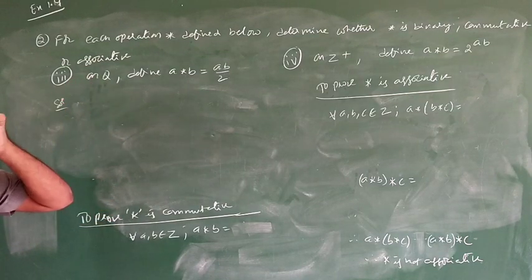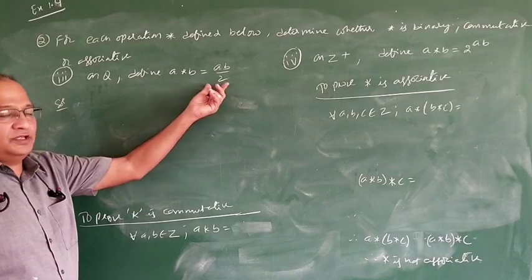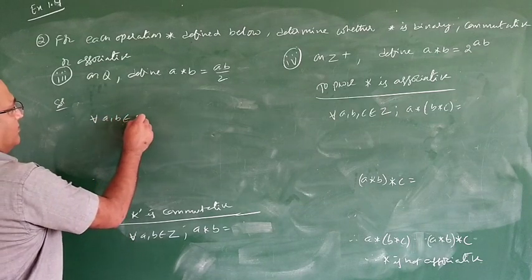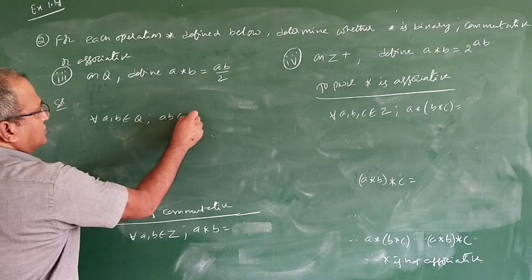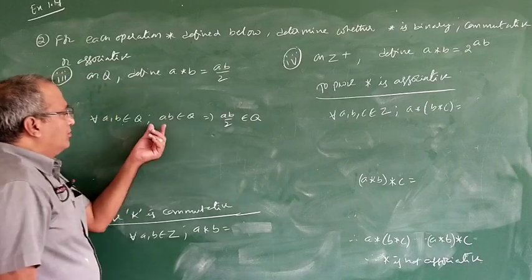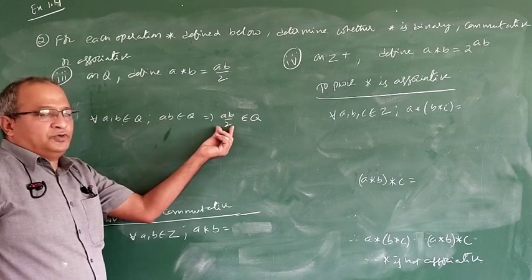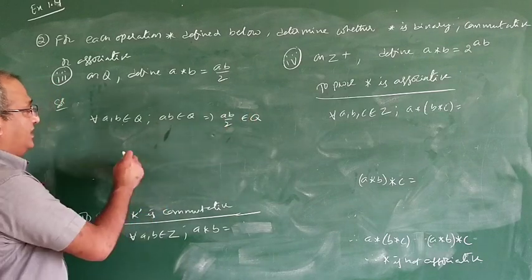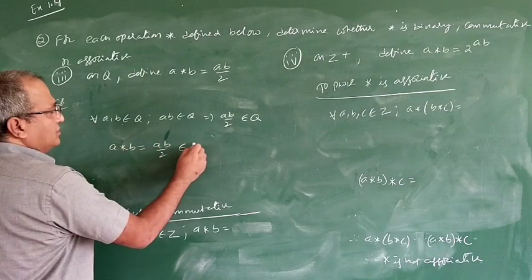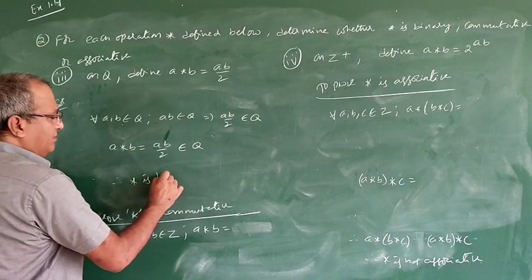Now Q means what? It is a rational number, of the form p by q. So when we divide by 2, that is also once again a rational number. So what we can say: for all a, b belongs to Q, ab is also in Q, that implies ab by 2 is also in Q. The product of rational numbers is a rational number, and when a rational number is divided by 2, it is still a rational number. So finally, a star b is equal to ab by 2, which also belongs to Q. Therefore, star is binary.